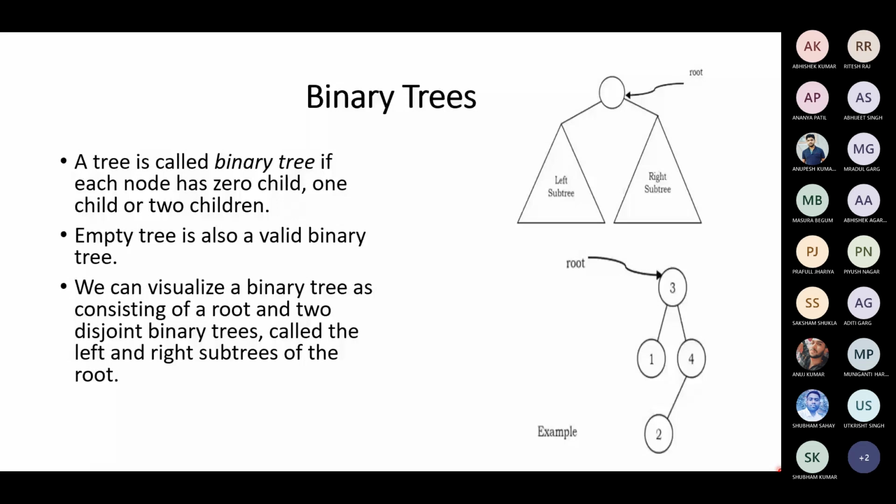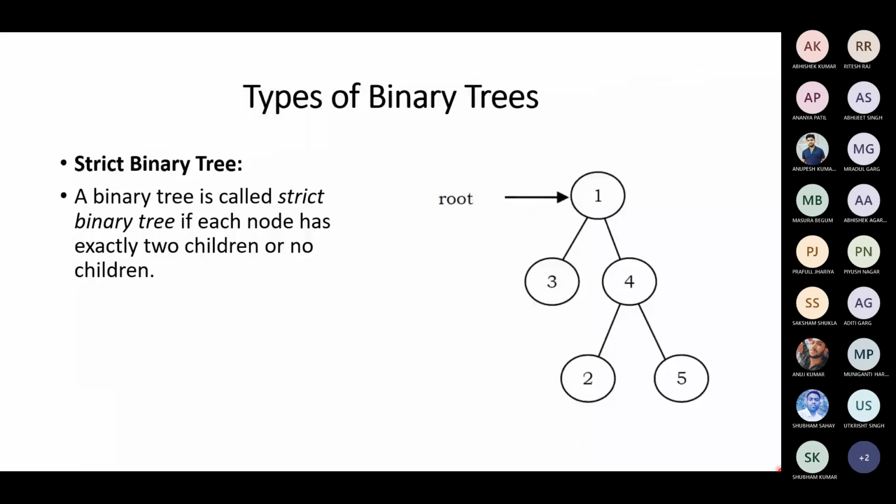Okay, so in binary trees also we have a lot of types. We will study a few types, then we will discuss some operations on these binary trees. Because the concept of trees is very vast, we will restrict our discussion to binary trees. A strict binary tree is one type of binary tree in which each node has exactly two children or no children. If that is the case, then we can say that it's a strict binary tree.